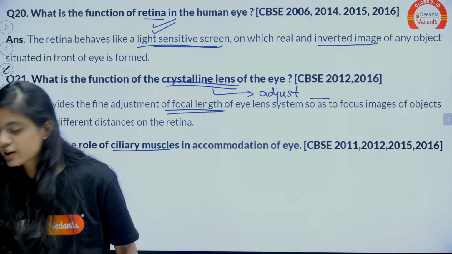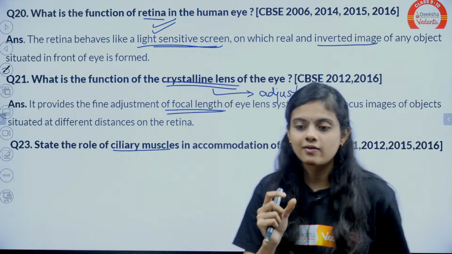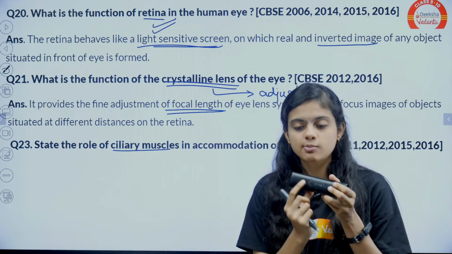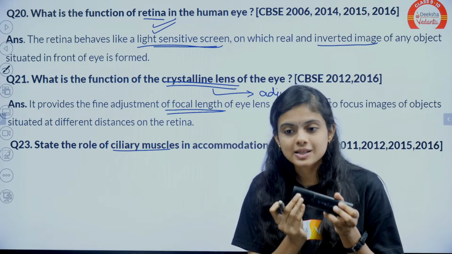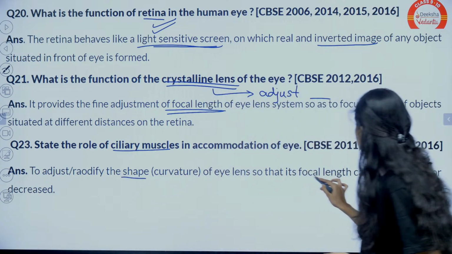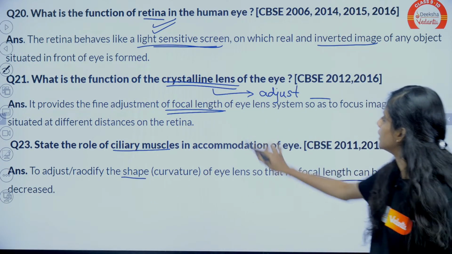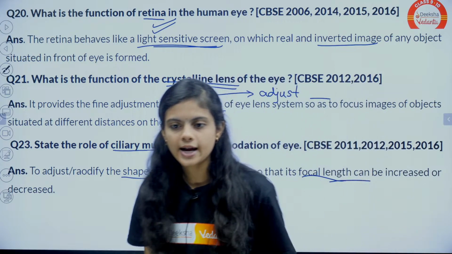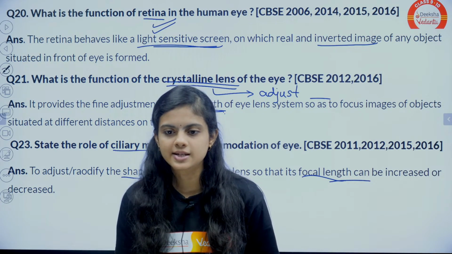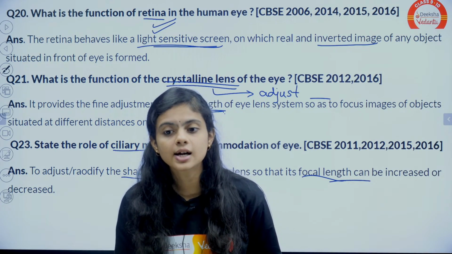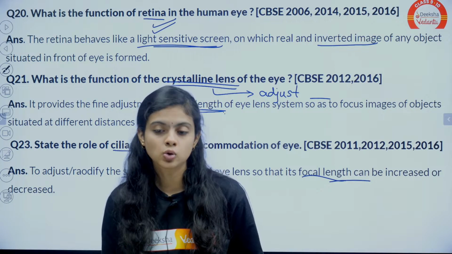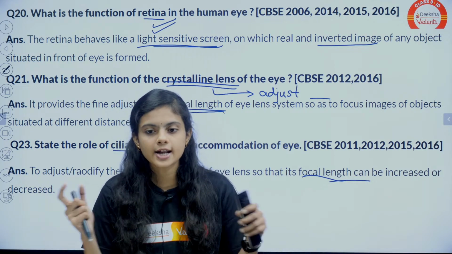It contracts or relaxes. It helps our eye lens to become thick or thin. If it contracts, the lens becomes thick. If it expands, the lens becomes thin. That is the reason to adjust the curvature, that is, to adjust the focal length. Contract, relax, adjust the focal length: the function of the ciliary muscle. It is to adjust the focal length of the lens by contraction and expansion.